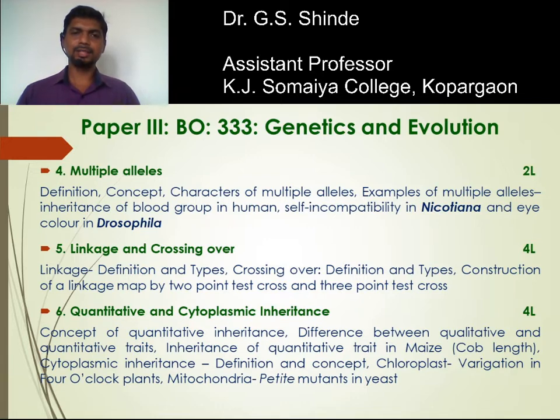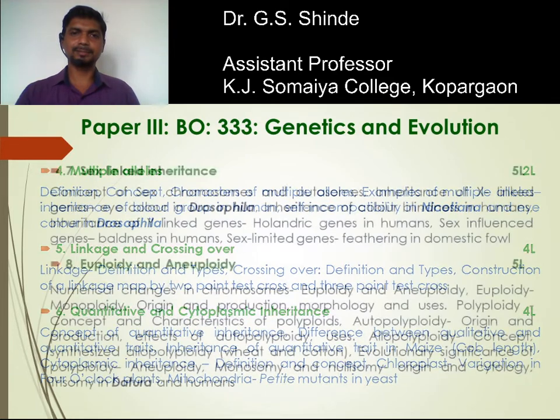In addition to the nuclear genes, certain genes are present in cytoplasmic organelles like chloroplast and mitochondria. They also govern the phenotypic expression of the plant. Such inheritance is referred to as cytoplasmic inheritance. For example, chloroplast variegation in the four o'clock plant is an example of cytoplasmic inheritance, while in case of mitochondria, the petite mutant in yeast.